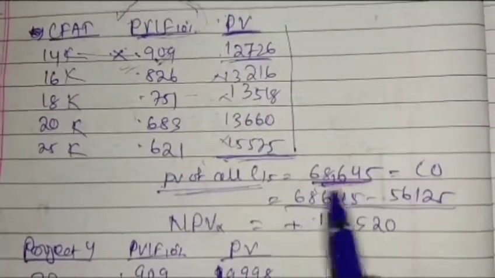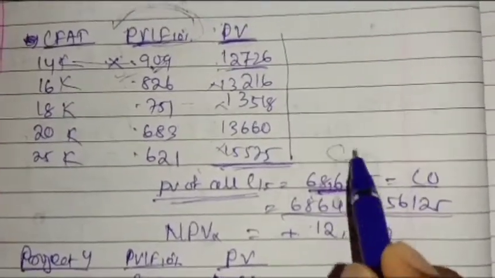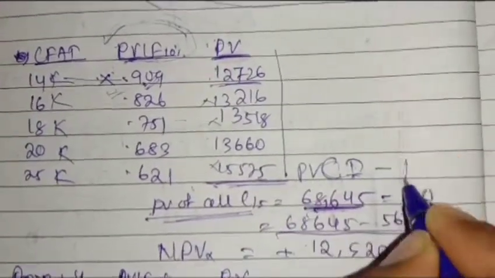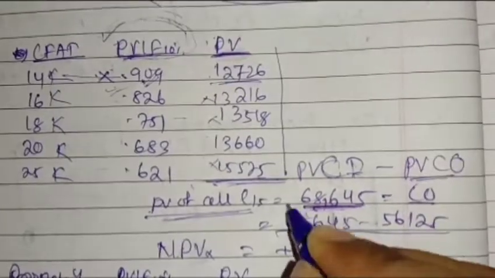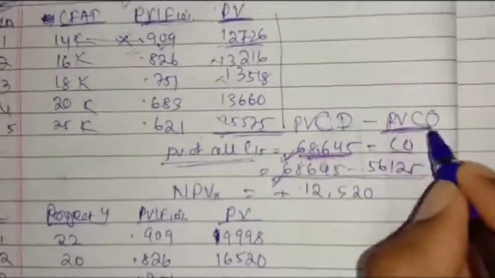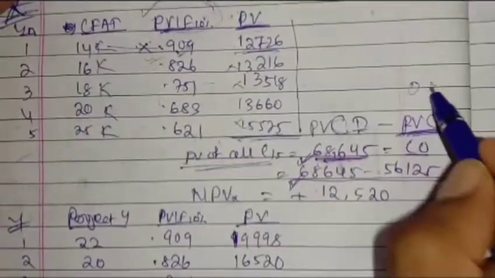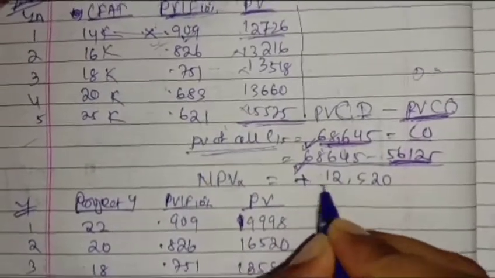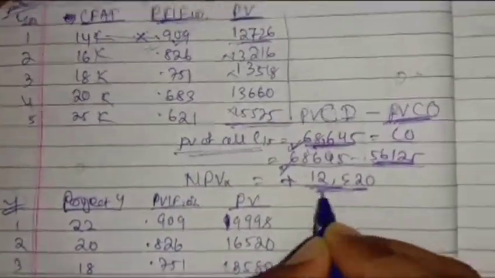Minus this, actually this is inflow and this is outflow. I have said NPV is nothing but the present value of all cash inflow minus the present value of all cash outflow. In year 0 we have invested 56,125. So this is outflow. That means we are getting a positive NPV here, that is 12,520.